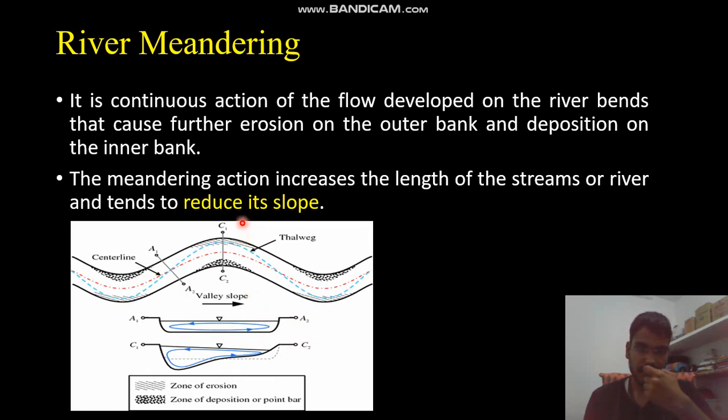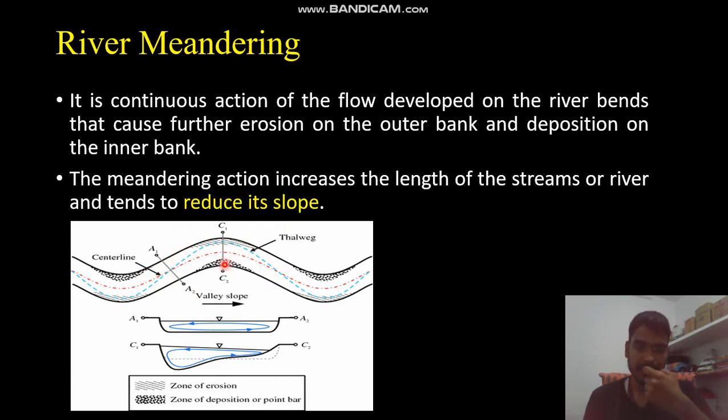But if we look at cross section C1, C2, the reach in which it lies is a meander type, meaning the river is trying to bend in this cross section.